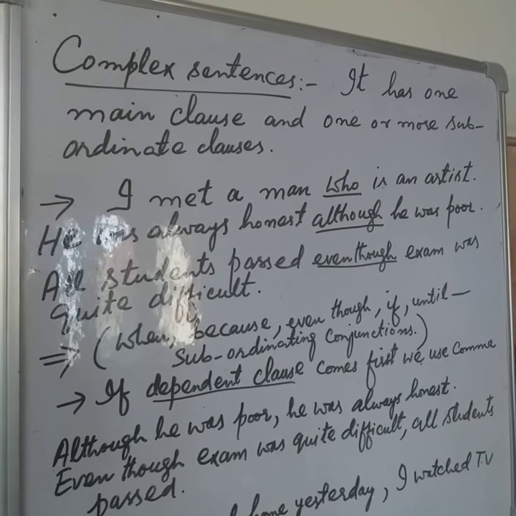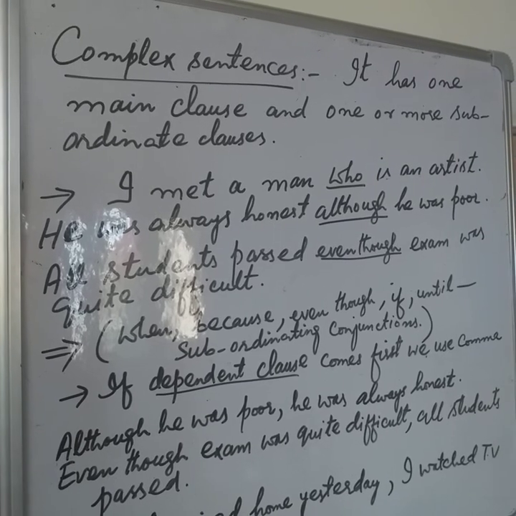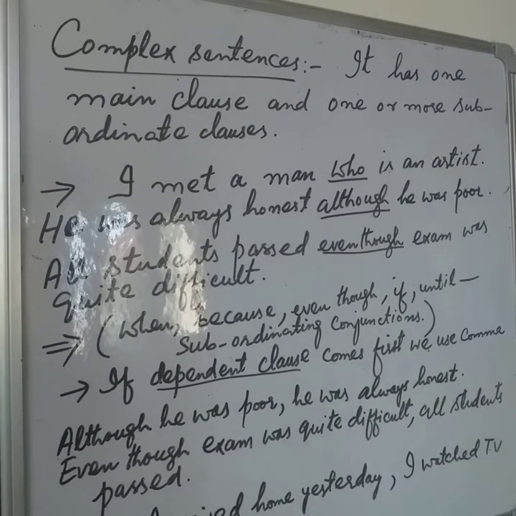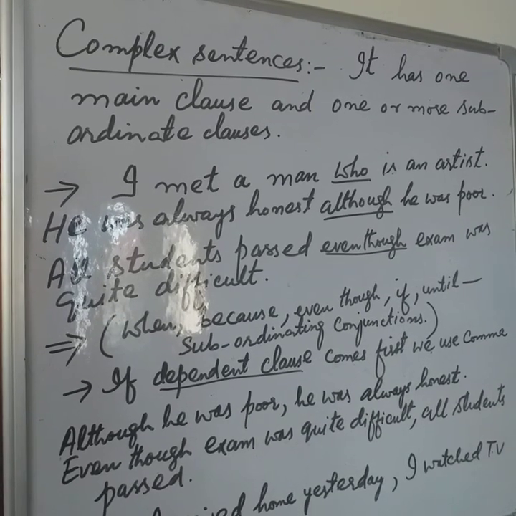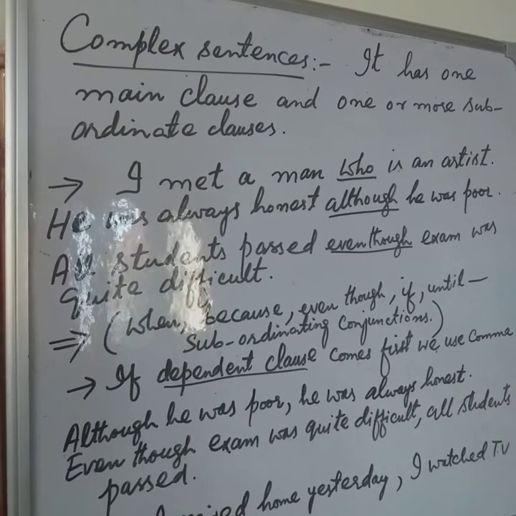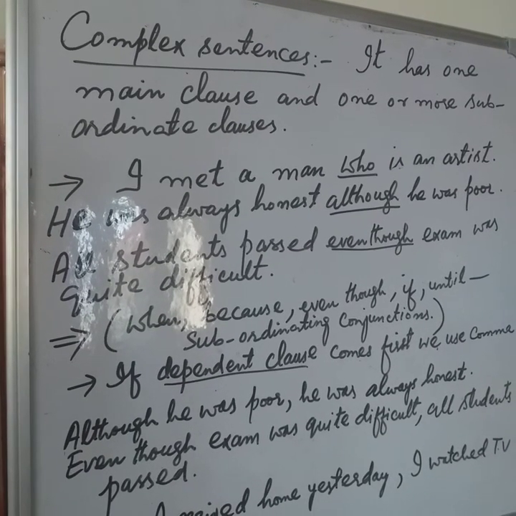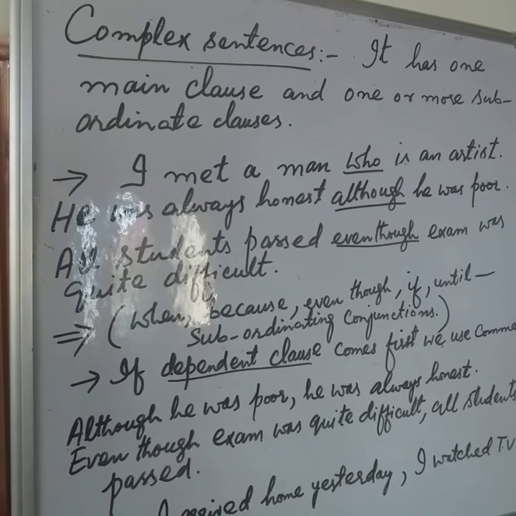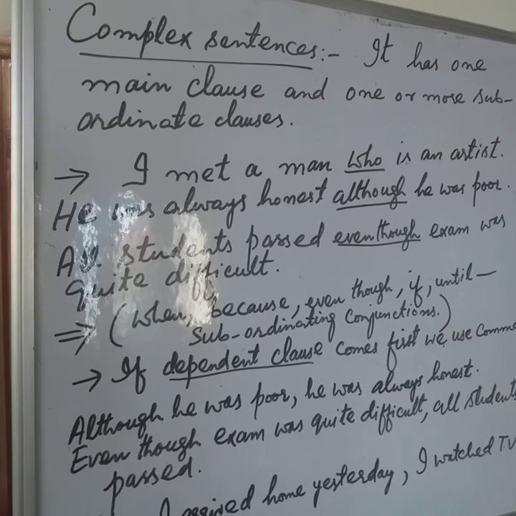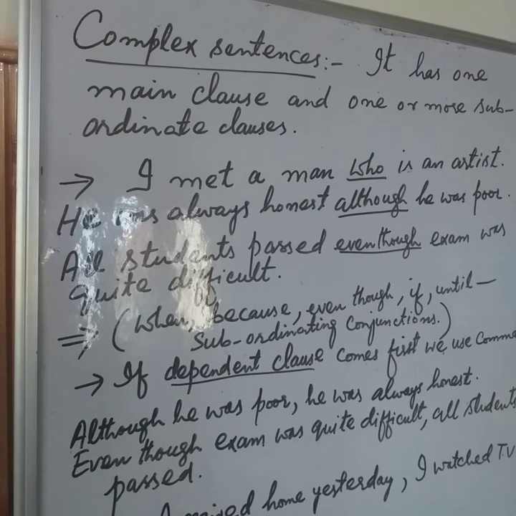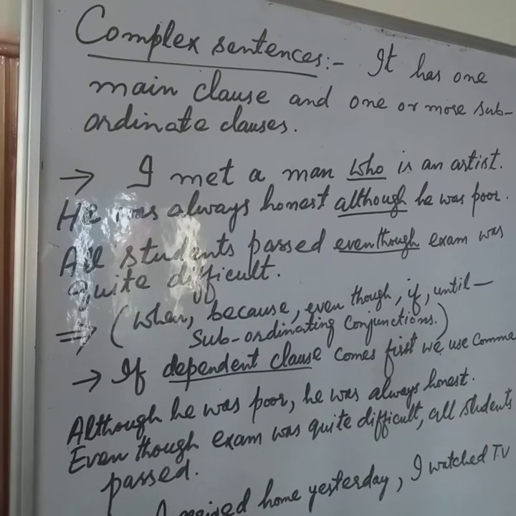Now let's take the second example here. He was always honest although he was poor. This sentence also contains two clauses. First part is the main clause. He was always honest. This is the main clause of the sentence. Although he was poor, this is the subordinate clause. So we can include this sentence into a complex sentence. So here this sentence contains one main clause and one subordinate clause. So it is here a complex sentence.